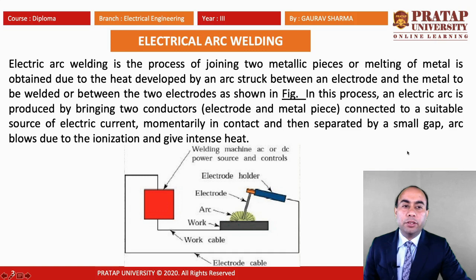In this process an electric arc is produced by bringing two conductors, connected to a suitable source of electric current, momentarily in contact and then separating them by a small gap. The arc forms due to ionization and gives intense heat.